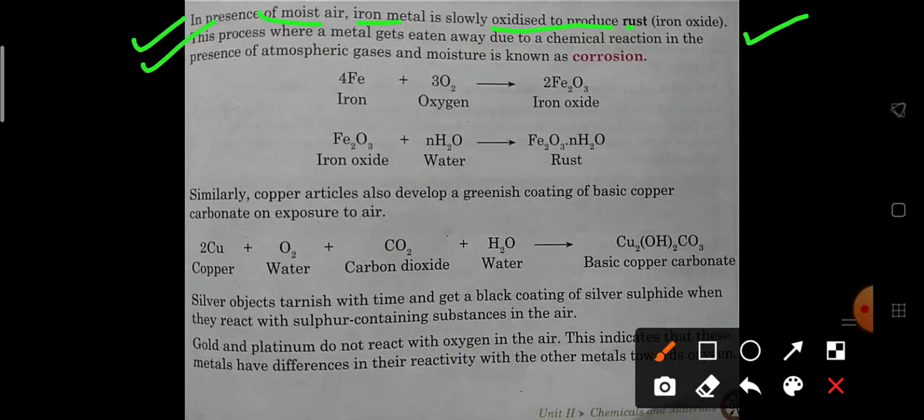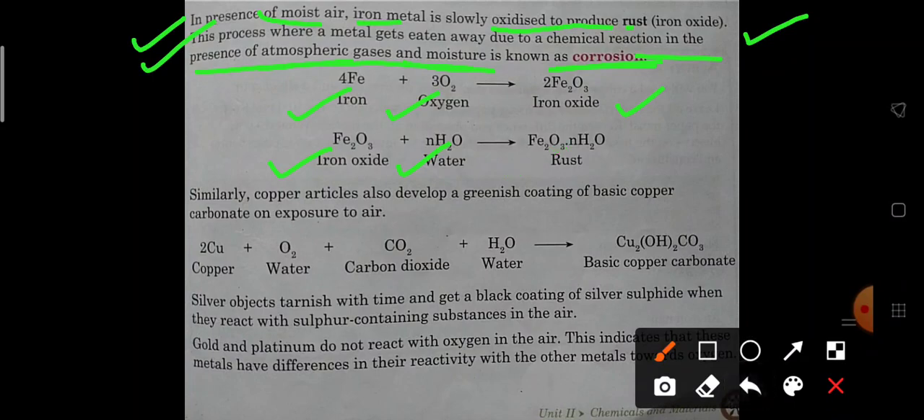Okay, the process where a metal gets eaten up, eaten away due to chemical reaction in the presence of atmospheric gas and moisture, now it has been written over here, is known as corrosion. So iron with oxygen forms iron oxide, and iron oxide with water, that is the moisture, forms the rust. So you can say that it is iron oxide hydrated.